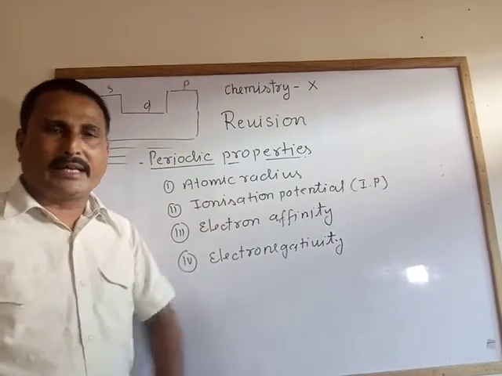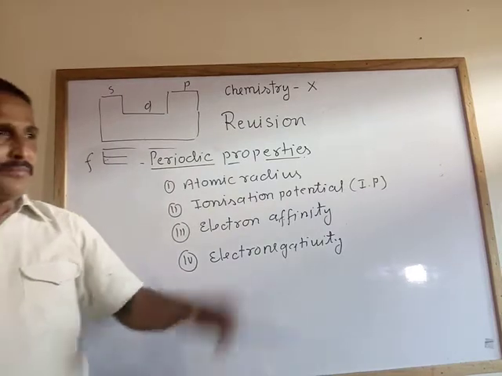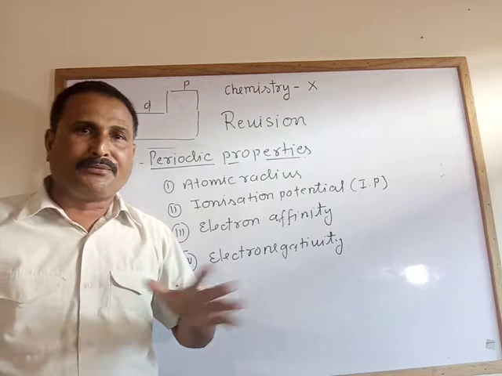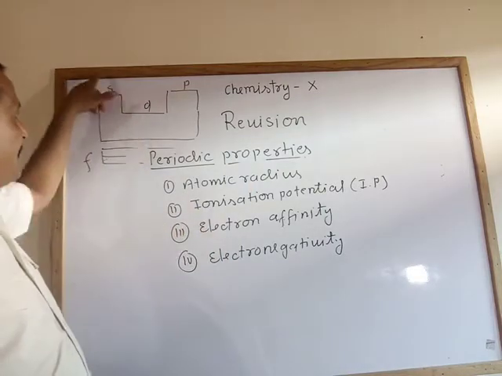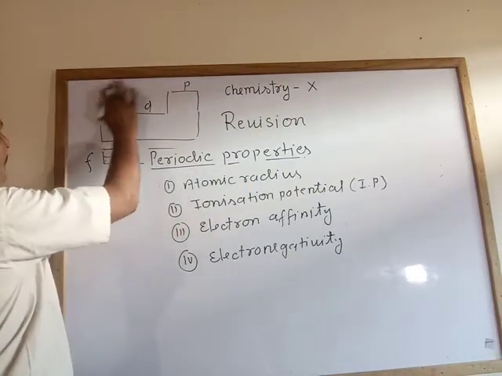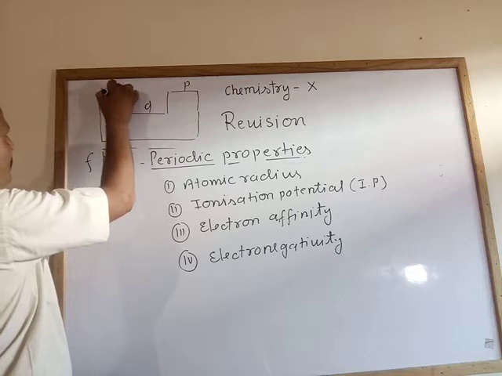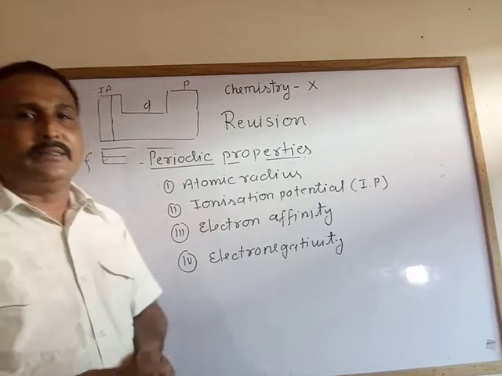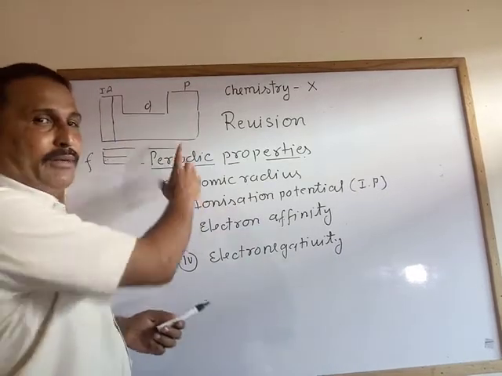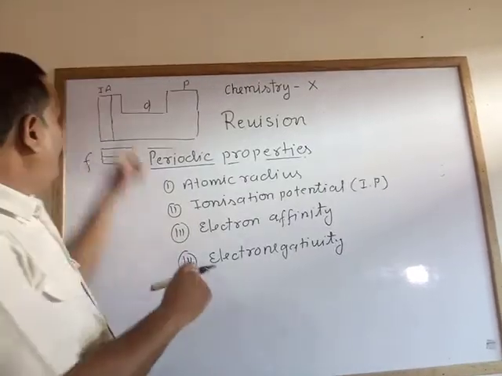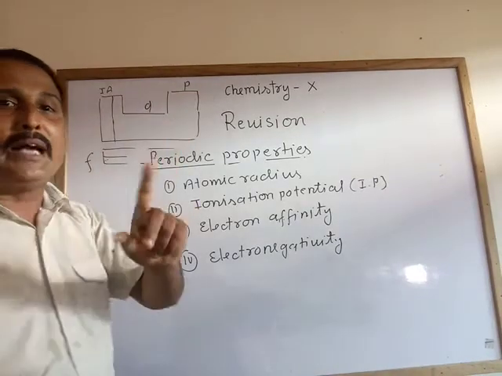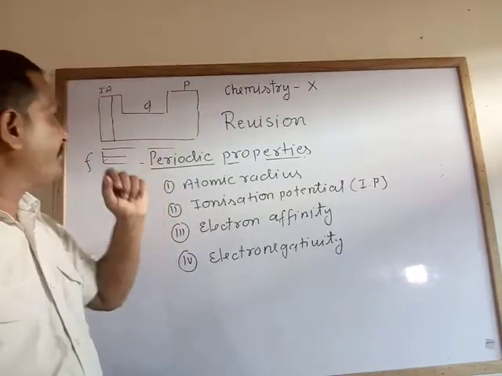Why are they called alkali metals? You know that lithium, sodium, potassium, rubidium, cesium, francium are the elements of first A group. What I say is, first you should know the position of hydrogen in the periodic table. It is in the first A group with the alkali metals, and the seventh A group is the halogens, that means the 17th group.